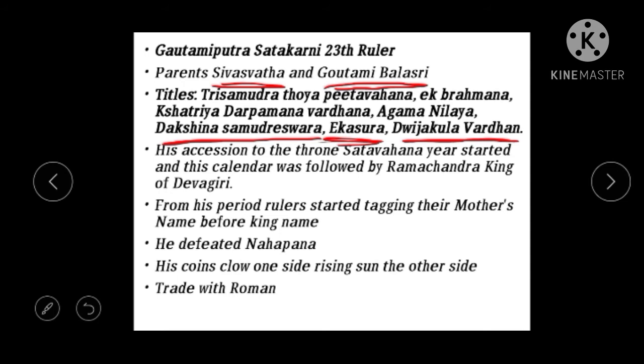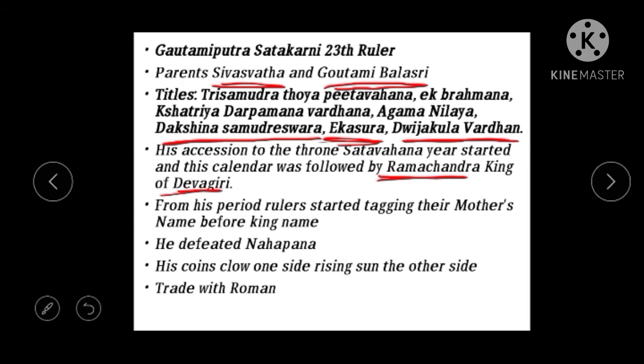This calendar was followed by only one later ruler, Ramachandra, king of Devagiri. The Shatavahana calendar began with the accession of Gautami Putra Shatakarni.